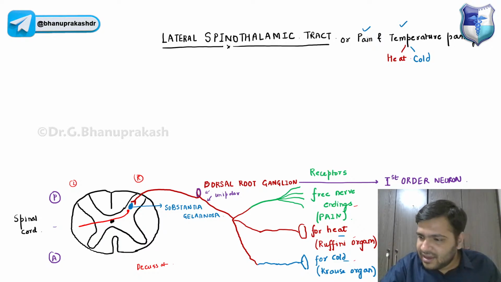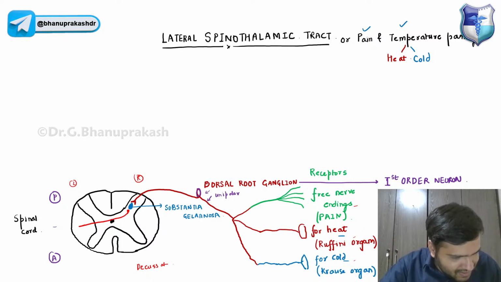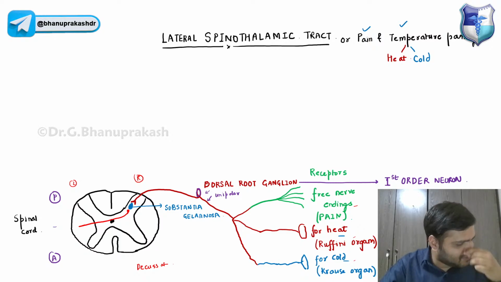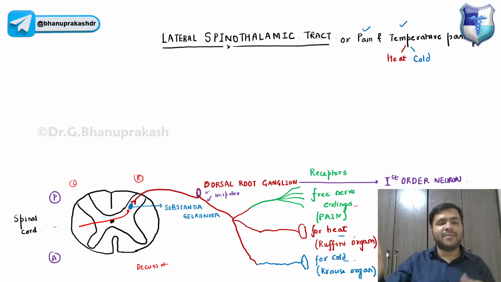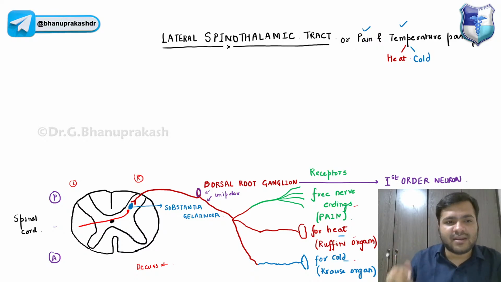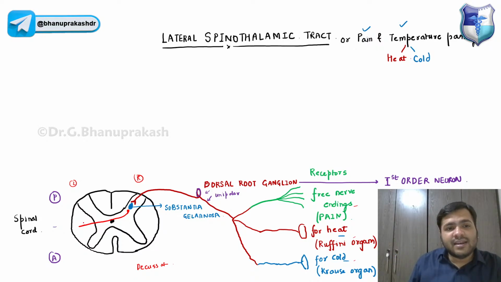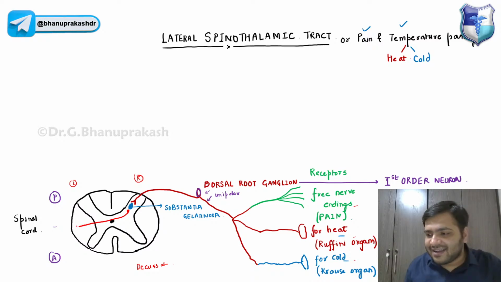Quickly tell me. Yes, the lateral column. Yes, Samita, Asan, very good. It is coming onto the lateral column of the white matter. And remember, this is something called the lateral spinothalamic tract.